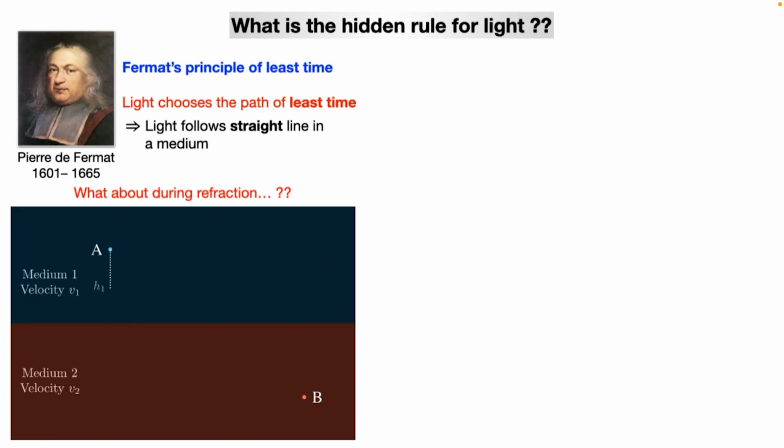So one thing you should note is that when we fix the initial point and final point, this distance h1, this distance h2, and this distance L are fixed. Because we are fixing point A and point B. And all the paths between them are given by only this value x. So if we fix x, I can fix that path.